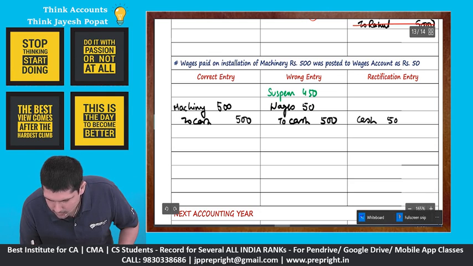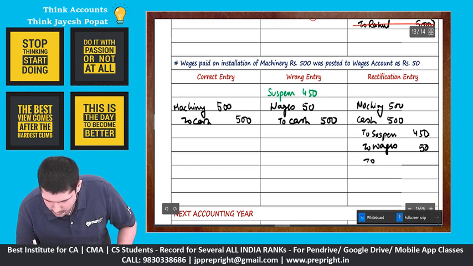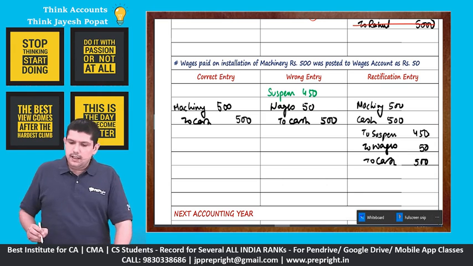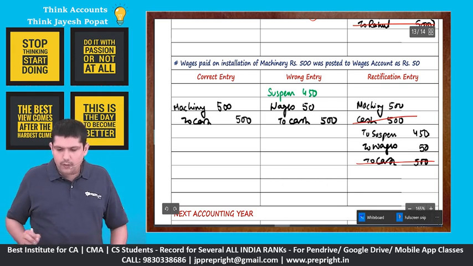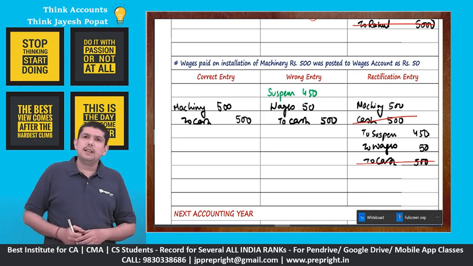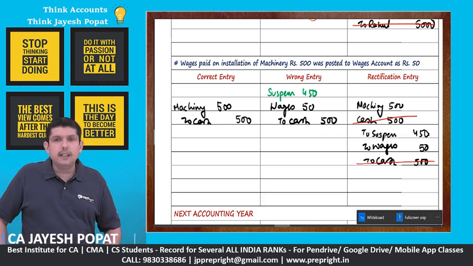So cash debit 5,000 to suspense 4,500 to wages 500, and then machinery 5,000 to cash 5,000, right? So now let us see, cash debit, cash credit knocked off. Our final rectification entry becomes machinery account debit 5,000, suspense account credit 4,500 and wages account credit 500.